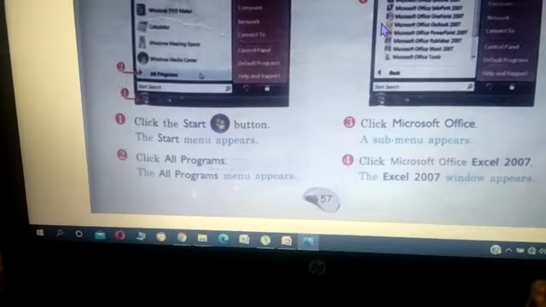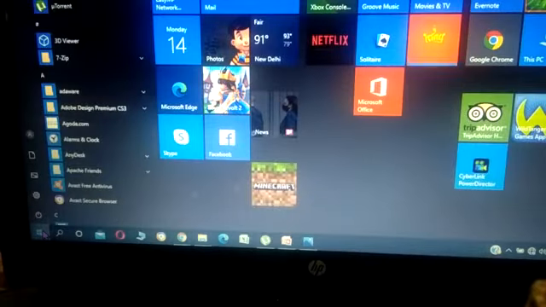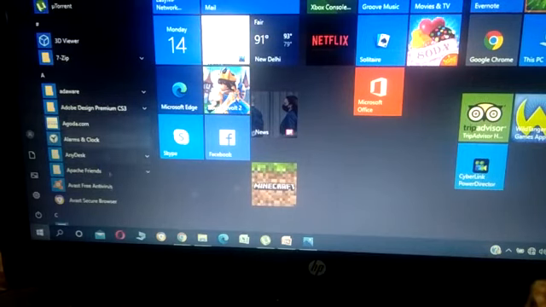Okay. Now children, I've told you before also that I am using Windows 2010, not 7 or Vista. That is why on the desktop, on this taskbar, my start button is a little different from this. Only visually, but the work is the same. When you click on the start button, because it is Windows 2010, my start menu appears like this.